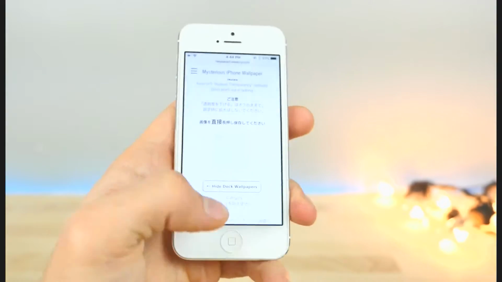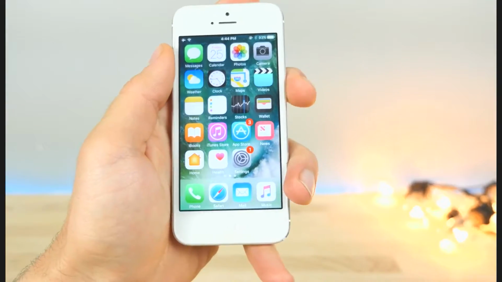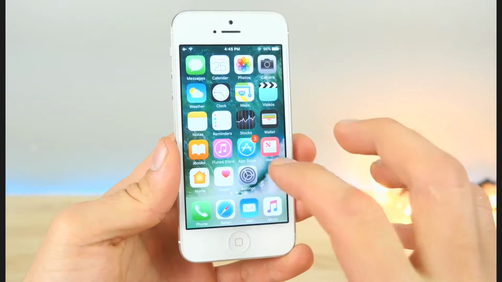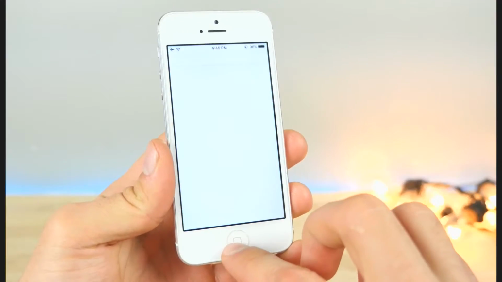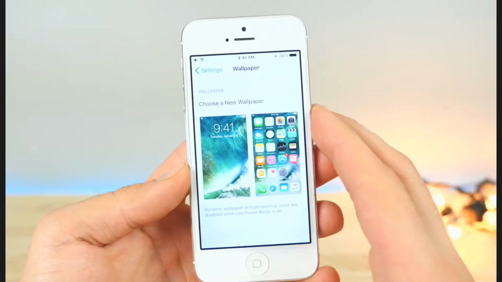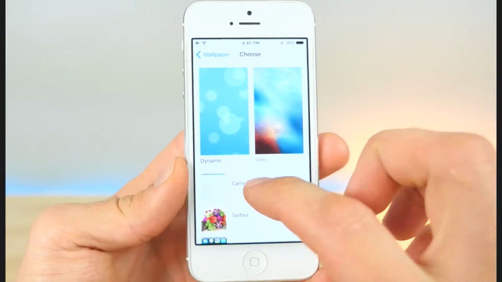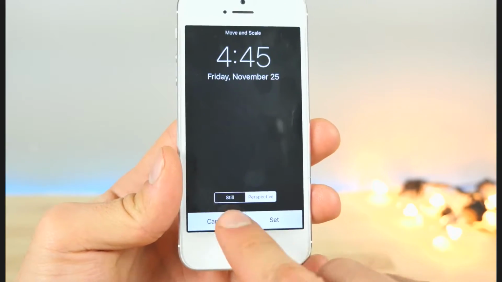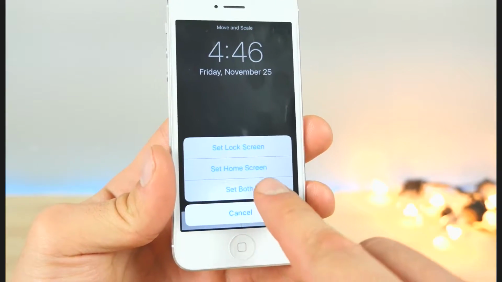By the way, for those wondering, this is completely harmless. Just restart your phone, which I'm about to do, and it will go away. All right, so I just restarted my iPhone 5 and the animations are back. So let's go into settings and we're going to add a new wallpaper. Notice how slow it is now, but choose new wallpaper. And we're going to go ahead and select those that we downloaded. Go ahead and select the black one first. Select still, set, and set both.